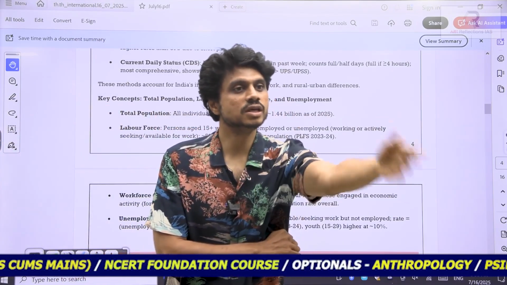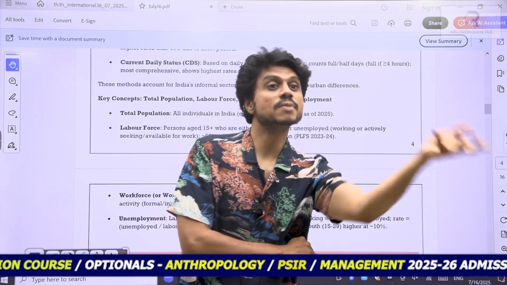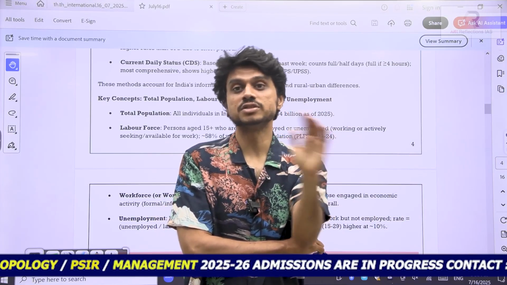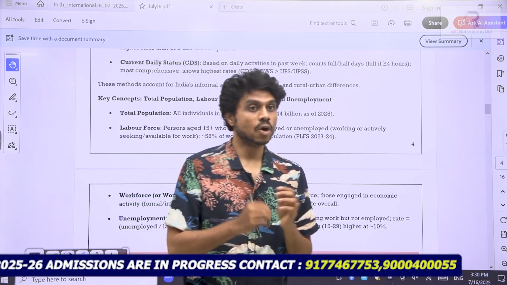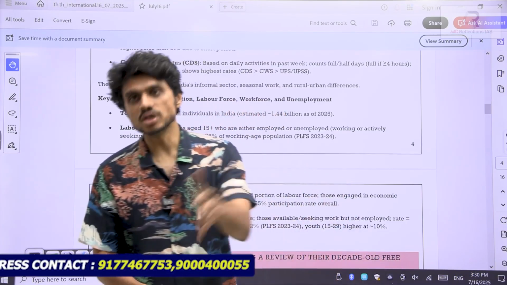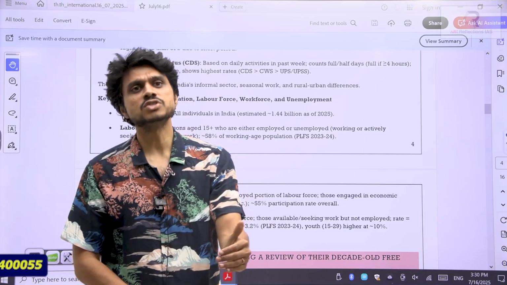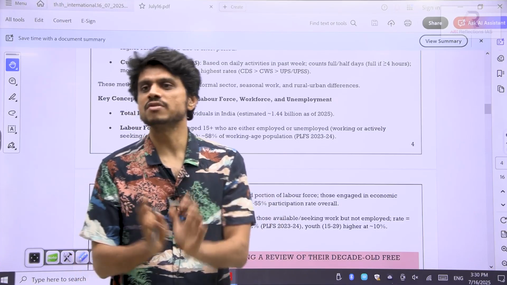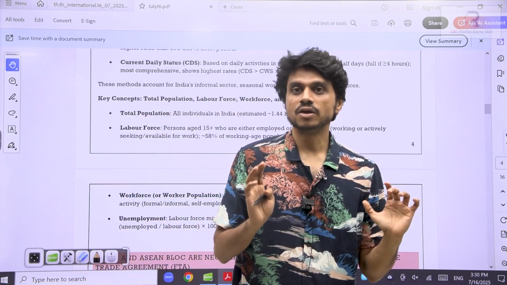Suppose a person is not even seeking work. Then he is not in the labor force. That's why the women's labor force participation rate, which is at 30%, is a concern. They are not even seeking work. Not getting jobs is the second thing. First, the person should be thinking of doing the job. So the labor force participation rate is very low for women, around 30%, for males it is 70+%, and on average it is 55 to 58%. Have you understood the concept? Okay.